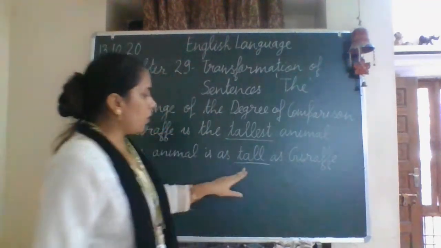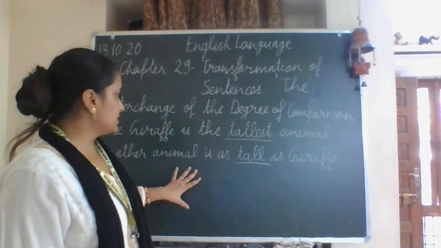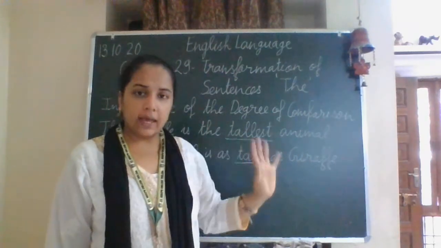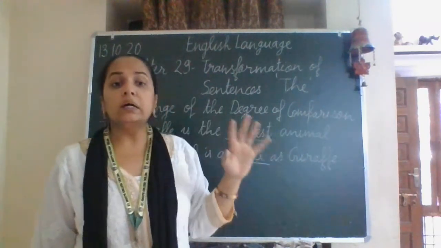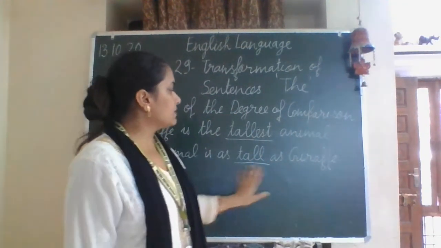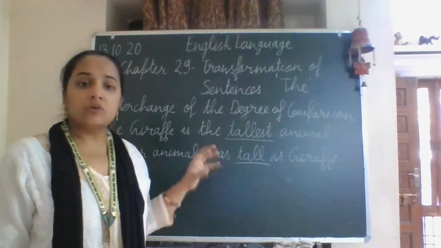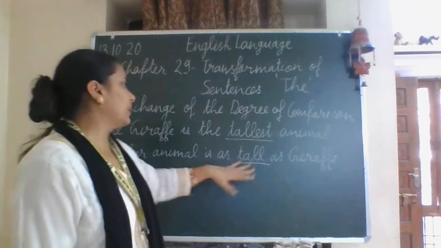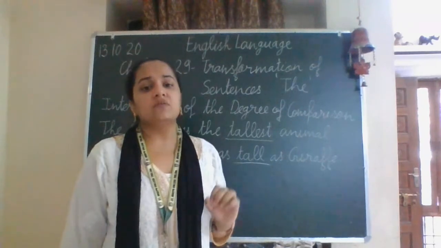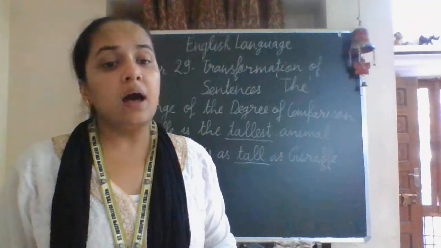Now here this tall is the positive. Read both the sentences. The giraffe is the tallest animal means among all the animals, the giraffe has the greatest height, and no other animal is as tall as the giraffe. In both these sentences, the formation of the sentences is different. We have placed some words here and there, but the meaning that we can derive from both these sentences is the same.